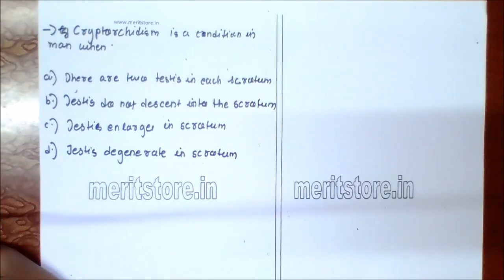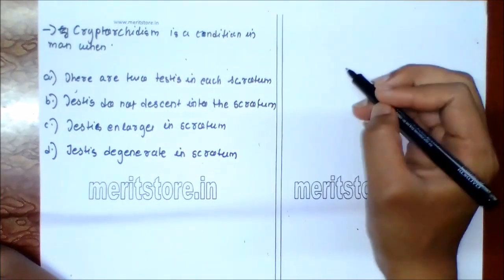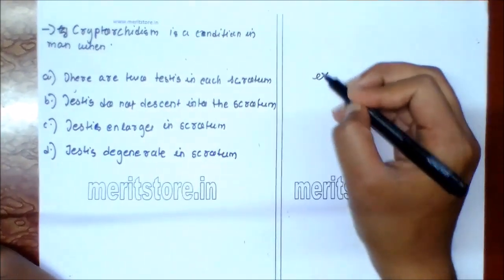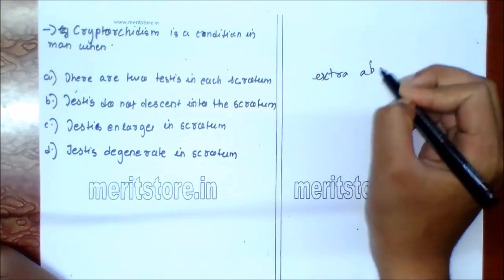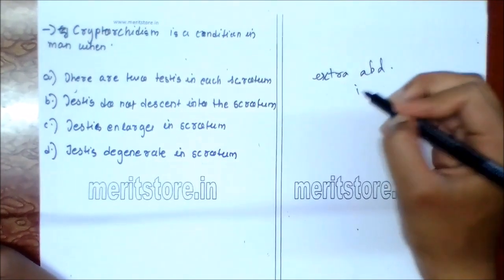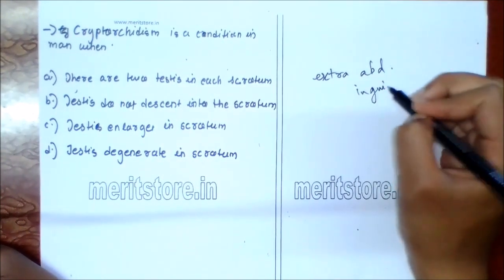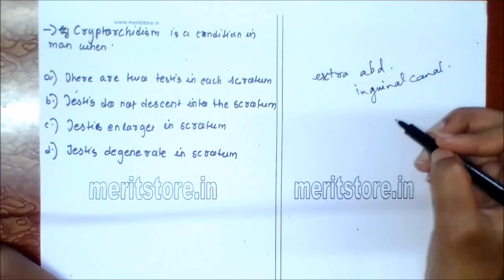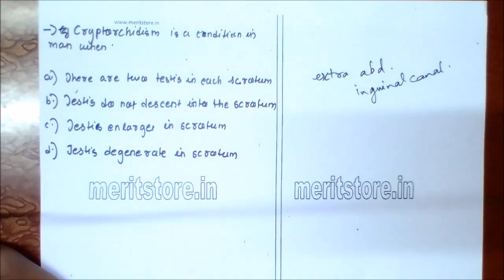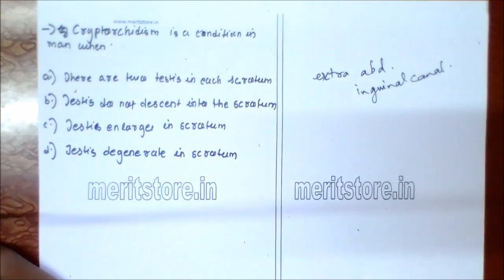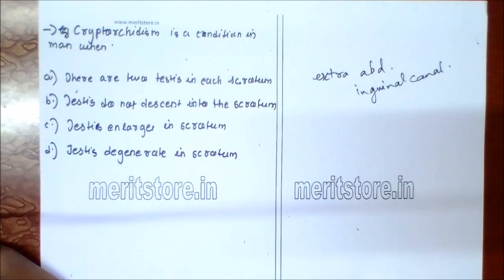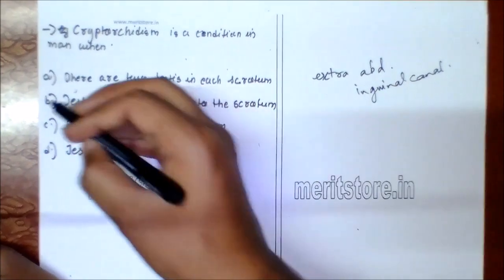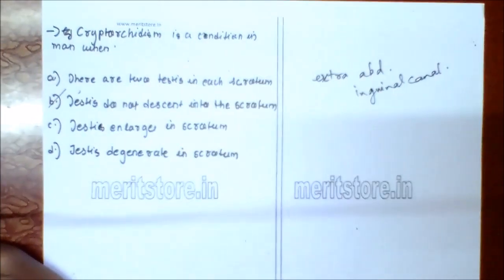In mammals, the testes are located in an extra-abdominal scrotal sac, and they descend down through the inguinal canal around 7 to 8 months. But non-descent of testes into the scrotum is called cryptorchidism. The person becomes sterile, as there will be either one or no testes in the scrotum. So option B is the correct answer.